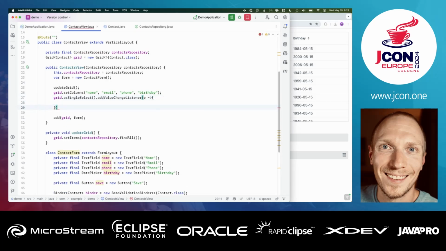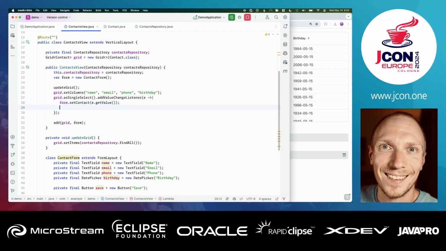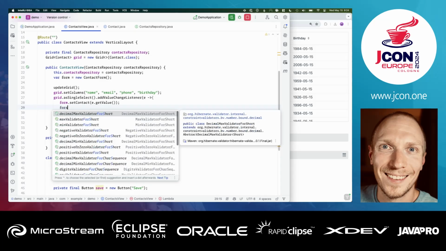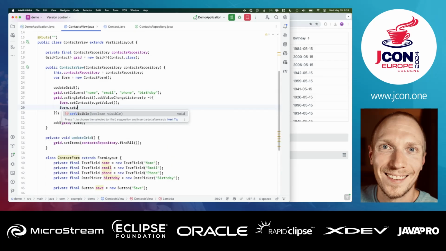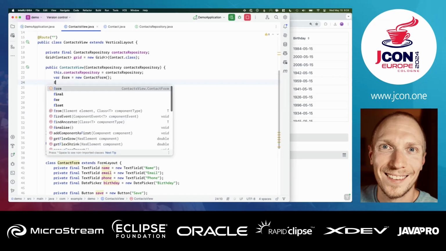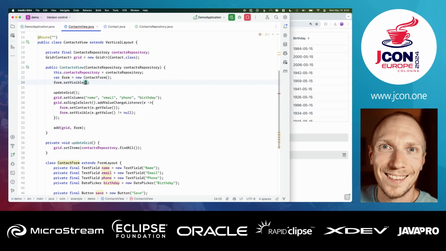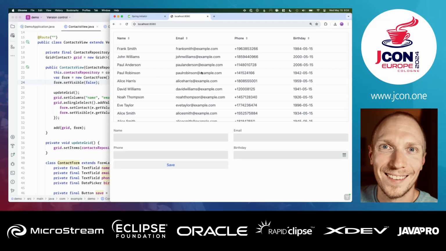And when we get an event, I want to do a couple of things. First of all, we want to take our form and call set contact with the value. So the event contains the value of the selected contact. Because the grid is typed with a contact, we know that is a contact that we're getting. And then I'm actually going to use that same information to hide and show the form as it's needed. So set visible, depending on if that value is set. So we're going to start with the form as invisible, and then when we select something, we want to either show or hide it.